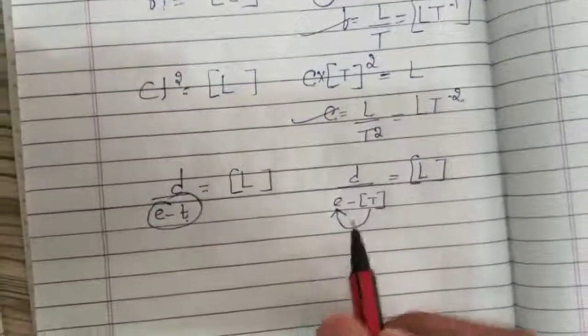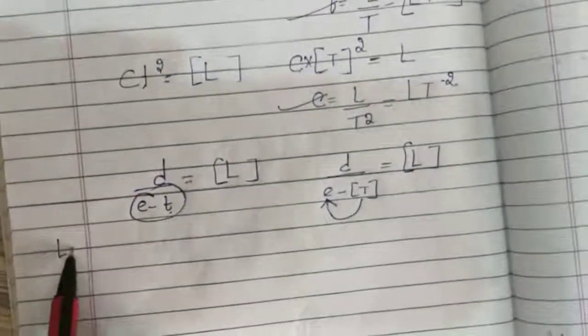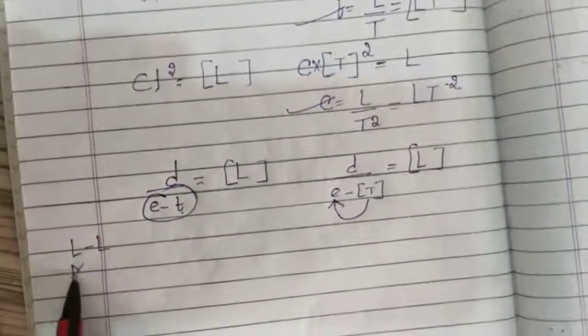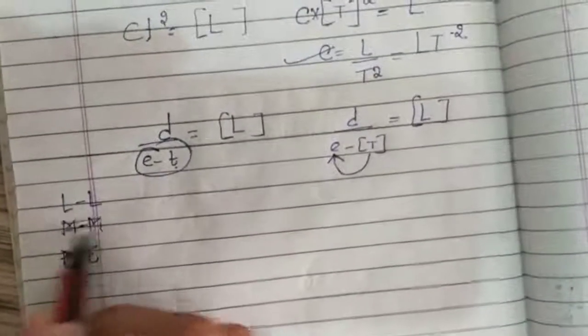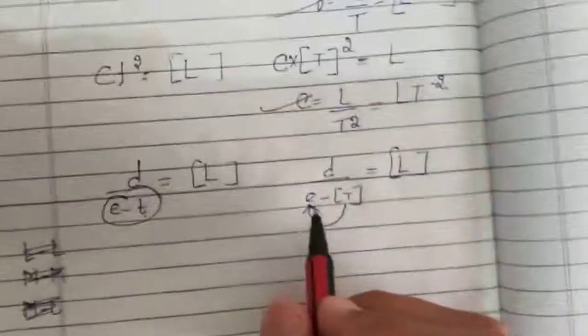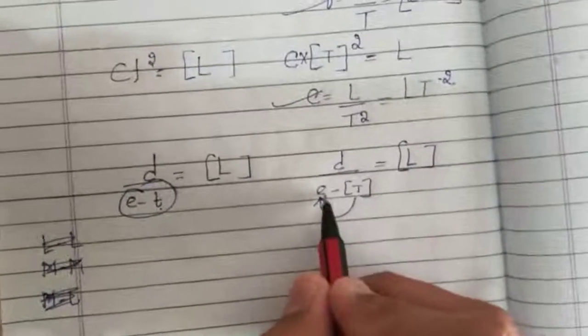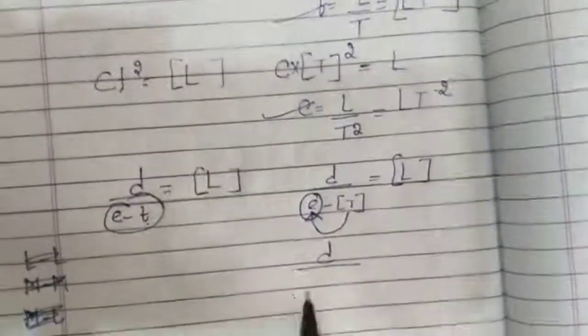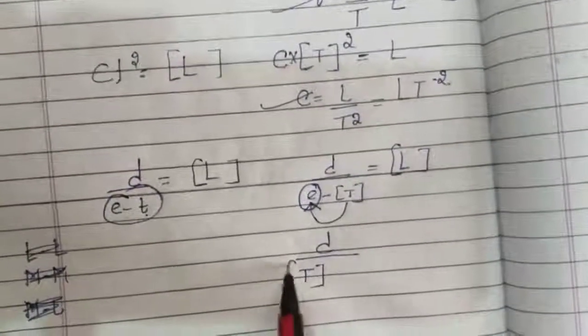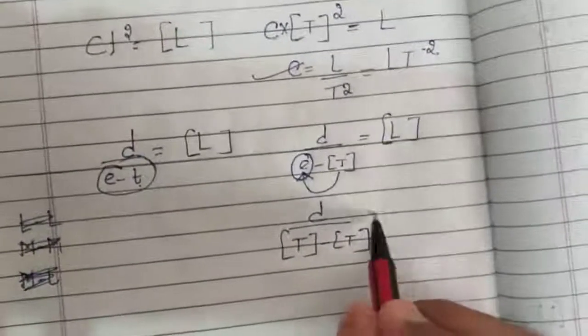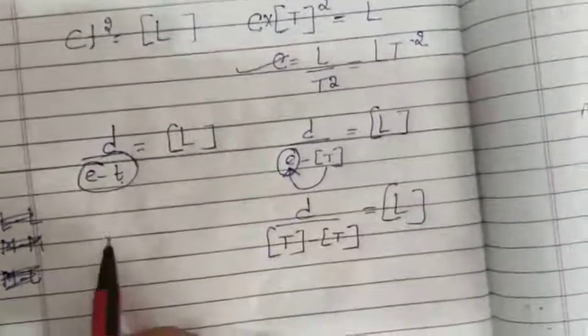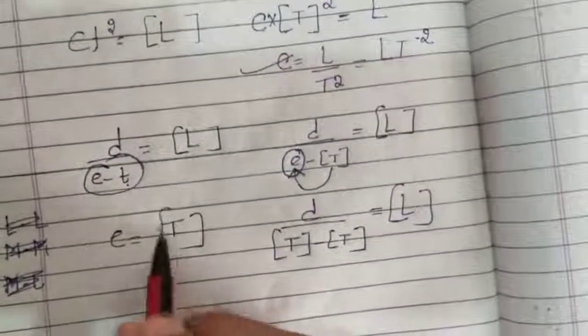We know that we can subtract length from length, mass from mass, but we can't subtract mass from length. If time is being subtracted from it, this has to be time. So the dimension of e must be t in order to satisfy this. So you have found the dimension of e also, that is simply time.